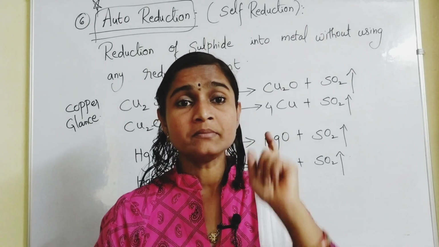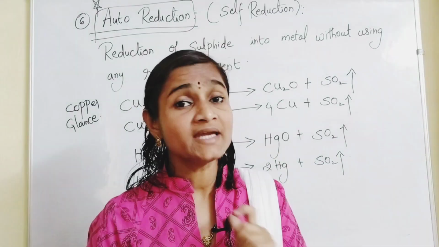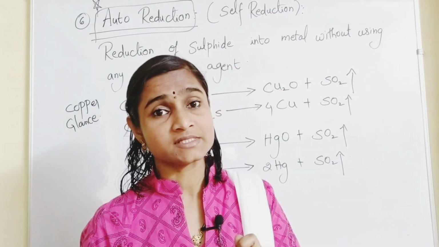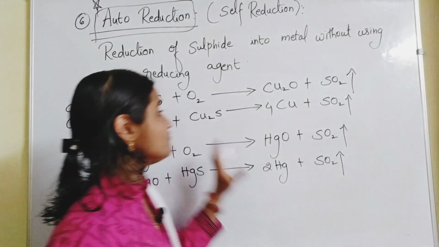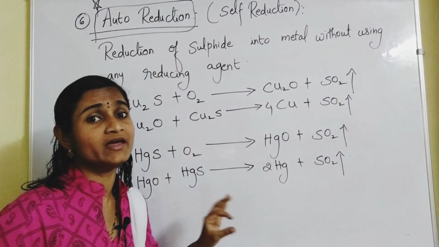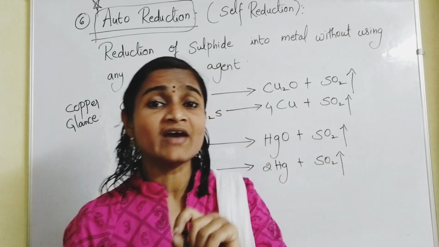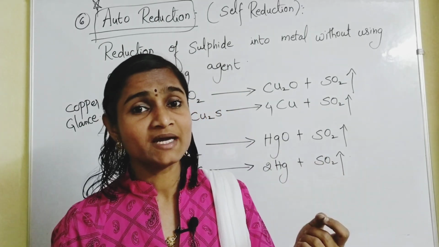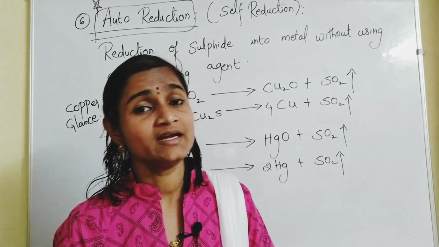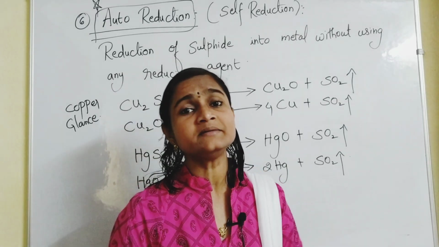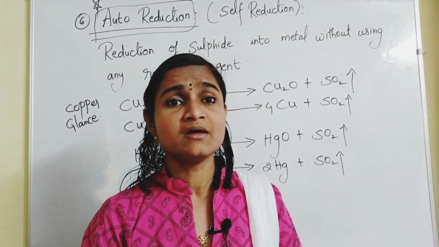But for aluminum, there is a special reaction called the thermite reaction, the aluminothermy process, that I will be discussing in my next video. And finally the auto reduction method, where without using any reducing agent we can reduce the sulfide ore into the molten metal by making the ore react with itself, right? So these are the different methods in which metal oxides can be converted into metals.